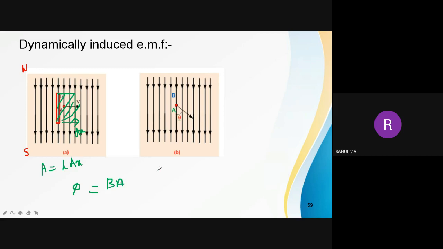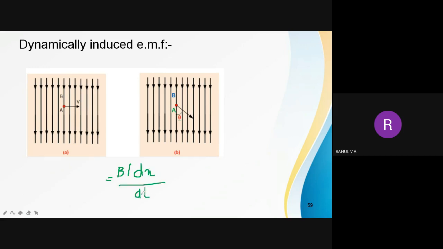The rate of change of flux linkage is B into L dx by dt.